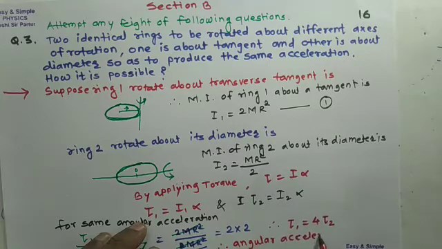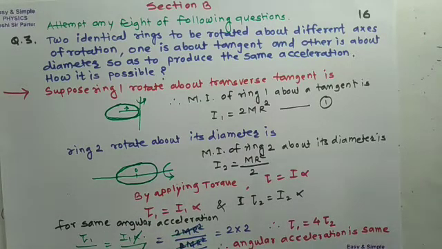Acceleration is same, but torque is 4 times, or 1 upon 4 times the initial torque. This answer gives us 2 marks.